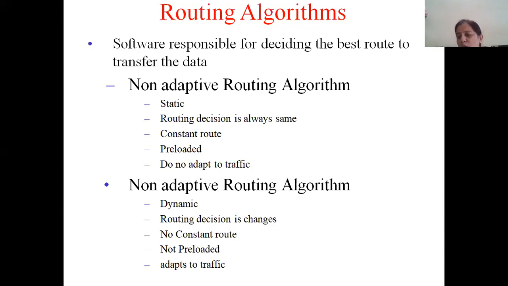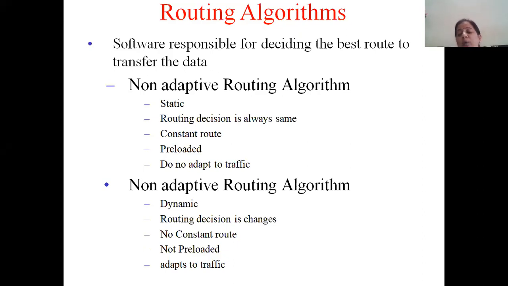From router X, the packet is going to go to router Y and then to router Z. Suppose that route is congested. A lot of load is there on that route, a lot of packets are already there. If we send more packets, it is going to add to congestion. This kind of routing algorithm will not take into consideration the traffic, the existing conditions, or the network load, nothing. Preloaded decisions are there, the path is fixed, and it is never going to change.